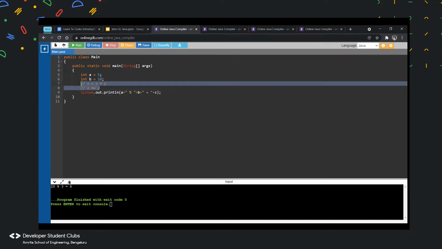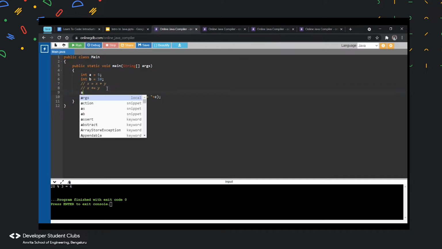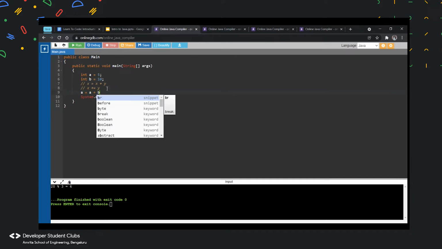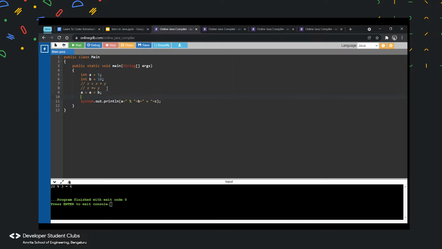So these two statements technically mean the same. So over here, if I want to do a is equal to a plus b, instead of doing this, I would just do a plus equal to b. Now let's see if both of these mean the same.